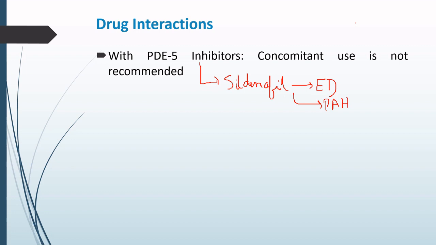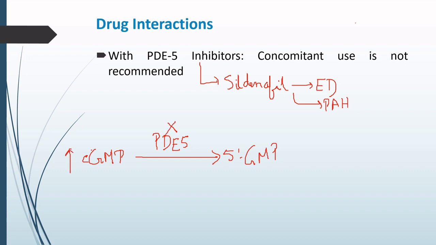Now, the enzyme phosphodiesterase 5 basically causes the degradation of cyclic GMP to 5' GMP. So now if the phosphodiesterase 5 is being inhibited, then the level of cyclic GMP will be high.